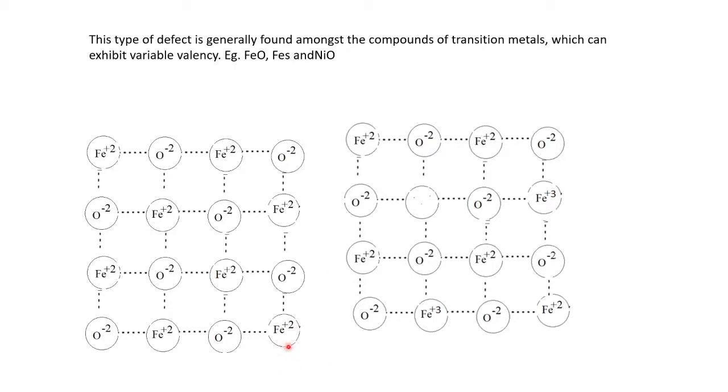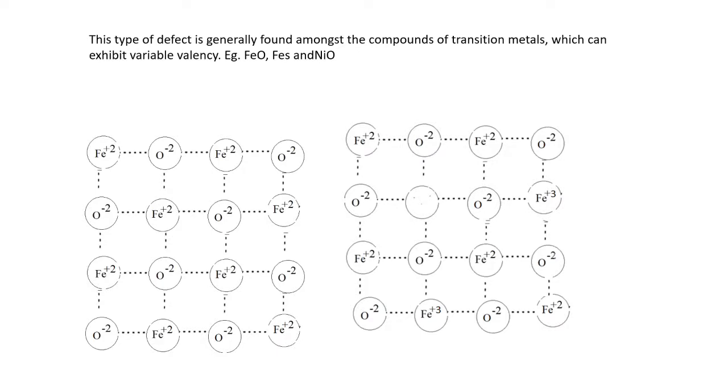After the metal deficiency defect, one of these Fe2+ will be missing. So here one Fe2+ will be missing. That will be balanced by a nearby Fe2+ having two positive charges. So for example, where Fe2+ is there, the nearby ion will have a +3 charge.